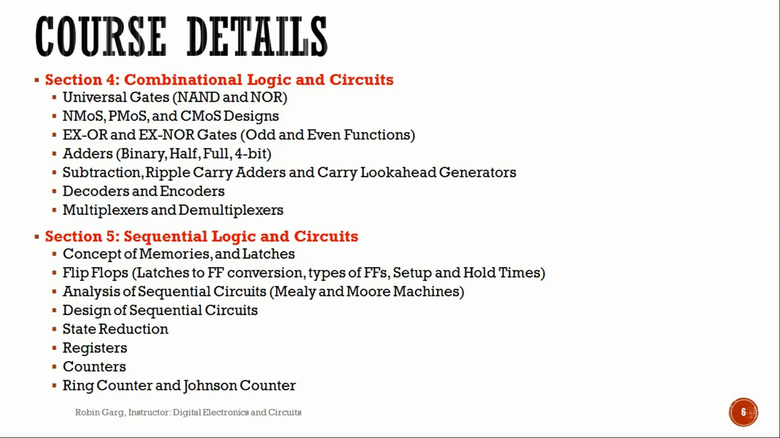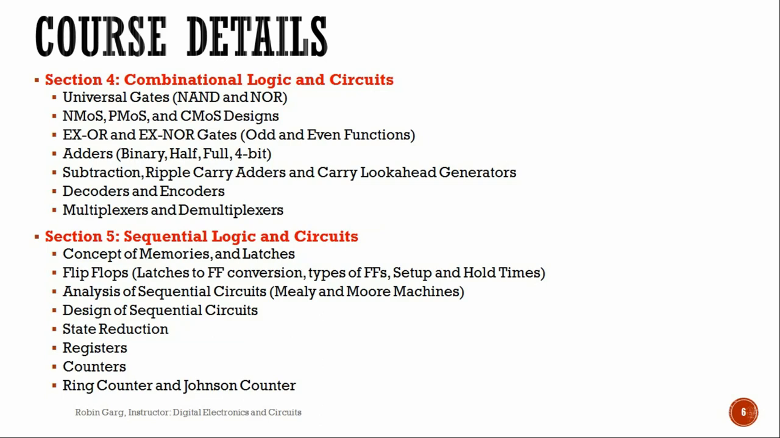Next section would mostly talk about decoders and encoders, and the last lecture of this section would consist of multiplexers and demultiplexers. Section number 5 would be the most important section. It would consist of sequential logic and circuits, where we will discuss concepts of memories and latches. From latches we will move on to flip-flops, that is from level sensitive to edge sensitive circuits. We will look at latches to flip-flop conversions, types of flip-flops, and we will talk about concept of setup time and hold times as well.